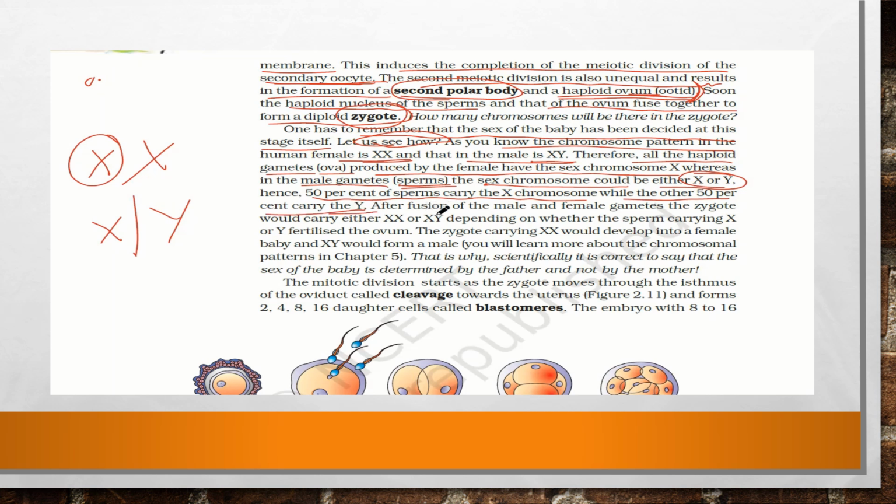After fusion of male and female gametes, the zygote would carry either XX or XY, depending on whether the sperm carrying X or Y fertilizes the ovum.